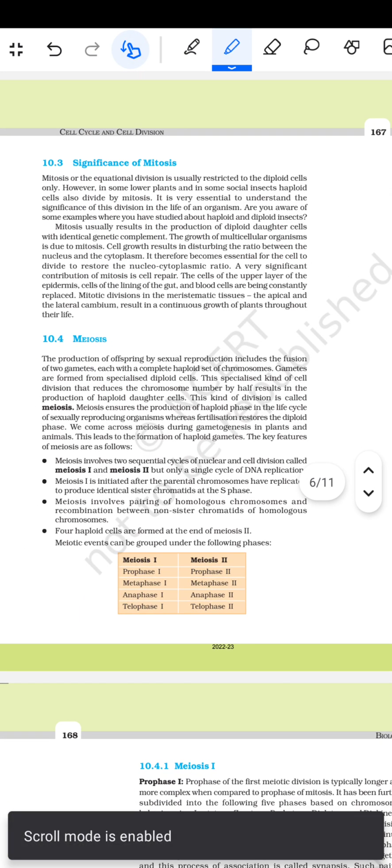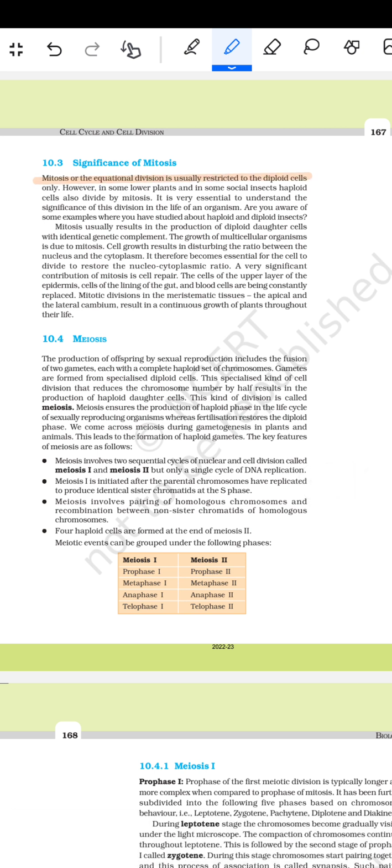फिर आता है सिग्निफिकेंस ऑफ द माइटोसिस। तो माइटोसिस एन इक्वेशनल डिवीजन usually restricted to the diploid cells only, however in some lower plants and in some social insects, जैसे हैप्लॉयड सेल हो गया, also divide by mitosis. It is very essential to understand the significance of the division in the life of the organism. Are you aware of some examples where you have studied about the haploid and the diploid insects?